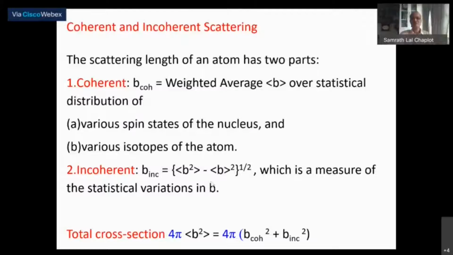Incoherent scattering, on the other hand, is the random part of the scattering length, and so whatever variation there is. But why this is so important is that for an atom like hydrogen, the incoherent scattering is extremely large.